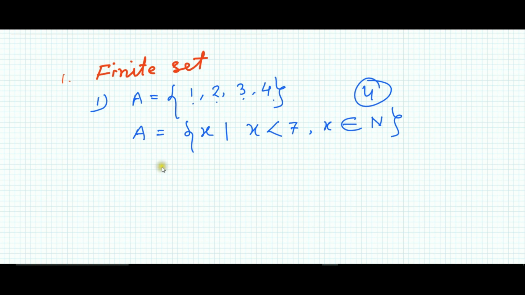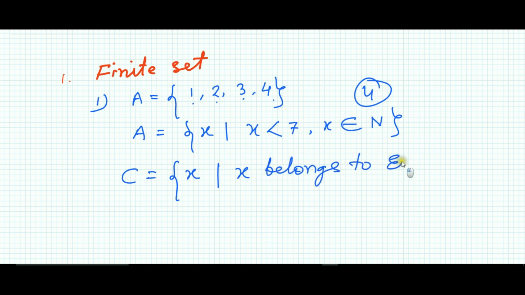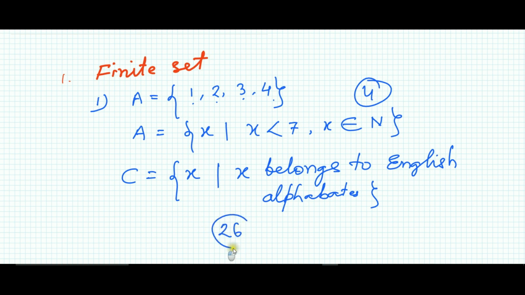I can also write that a set C is such that it has members x such that x belongs to English alphabets. We know there are a limited number of English alphabet letters. Those are 26 in number, so they are also countable.